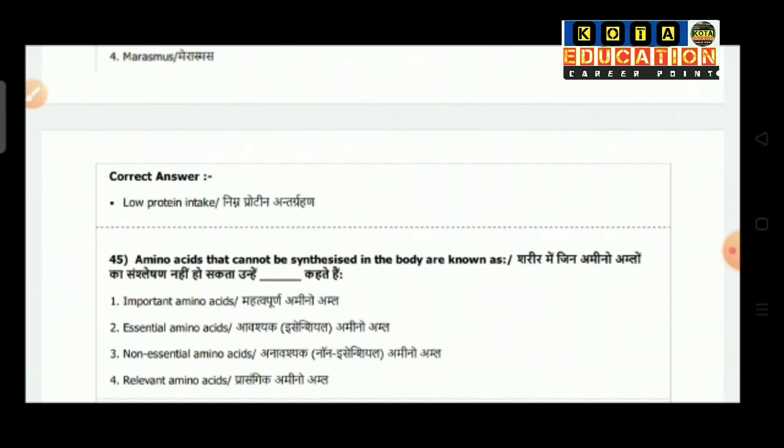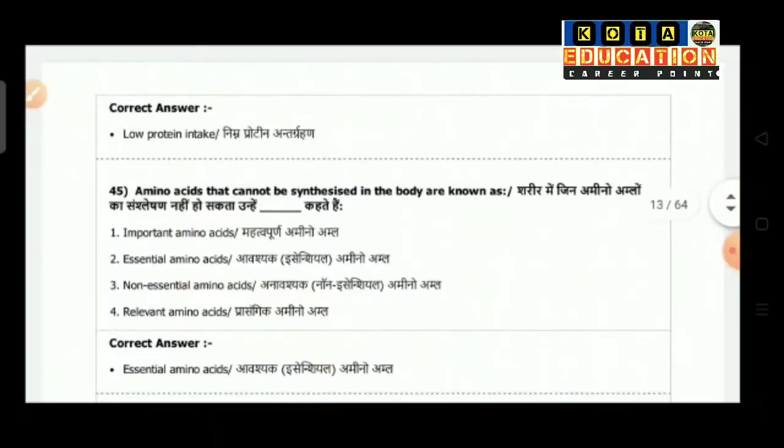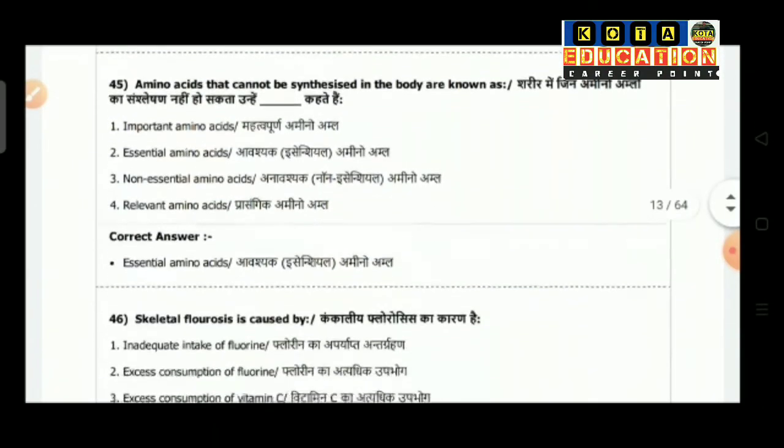Question number 45: amino acids that cannot be synthesized in the body are known as. Option 1 is important amino acids, option 2 essential amino acids, option 3 non-essential amino acids and option 4 is relevant amino acid. So the correct answer is essential amino acids.